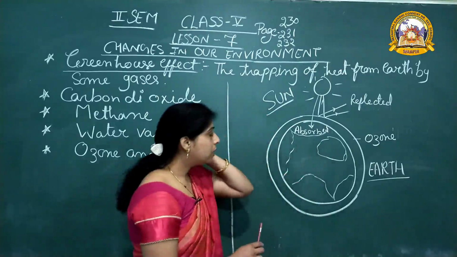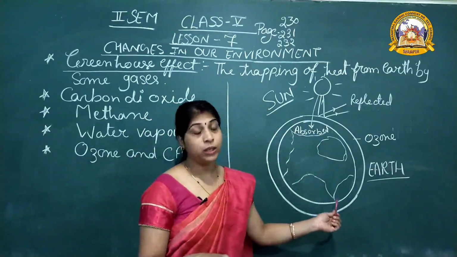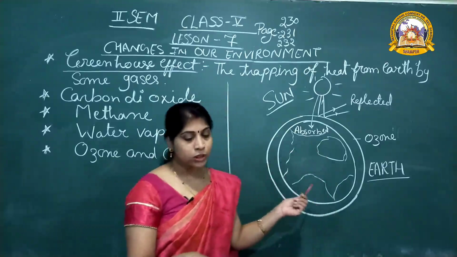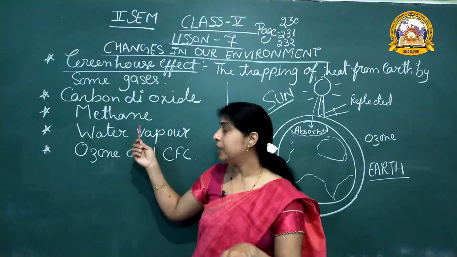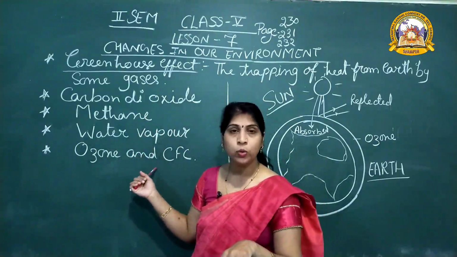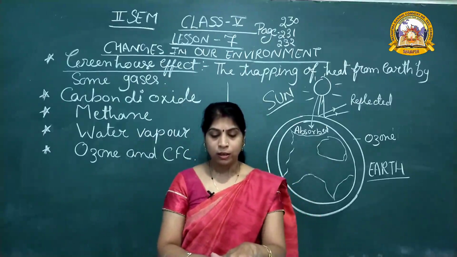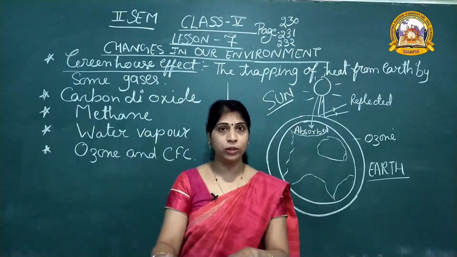The Earth's atmosphere is a blanket of our earth. Some of the gases like carbon dioxide, methane, water vapor and ozone have the property that they trap the heat of the sun.